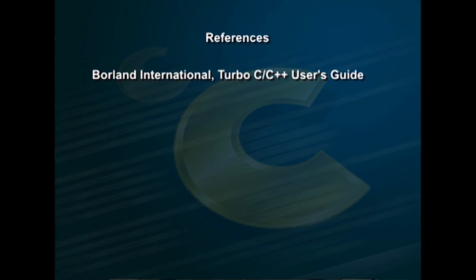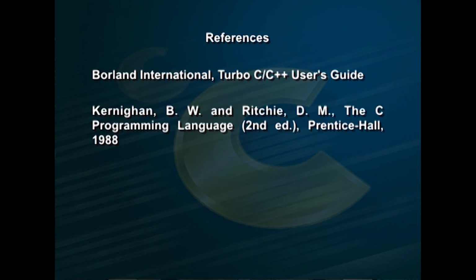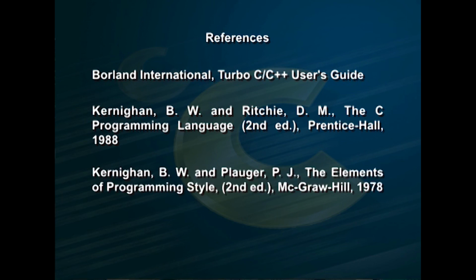There are some books for your reference: Borland International, Turbo C and C++ User's Guide; Kernighan and Ritchie, The C Programming Language, 2nd edition, Prentice Hall, 1988; Kernighan and Plauger, The Elements of Programming Style, 2nd edition, McGraw-Hill, 1978.